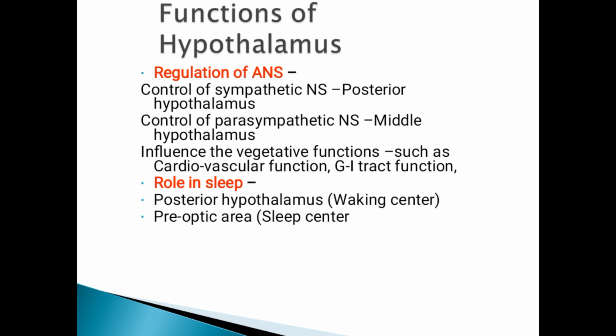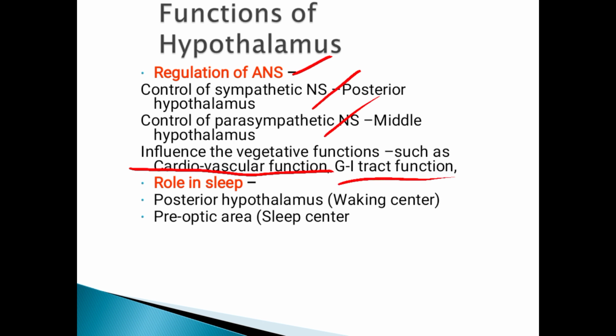Coming to the functions of the hypothalamus, first is regulation of the autonomic nervous system. It controls the sympathetic and parasympathetic nervous system and influences cardiovascular function, because the heart is mainly controlled by sympathetic and parasympathetic. Hence the hypothalamus regulates the functions of the heart.